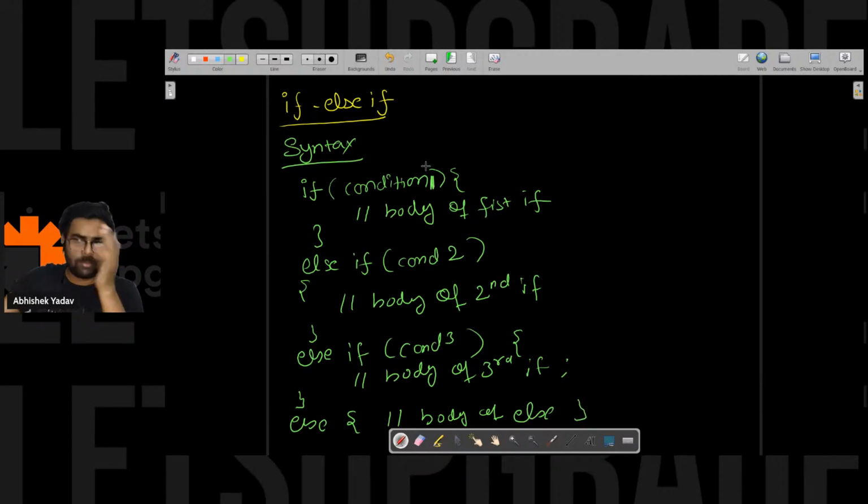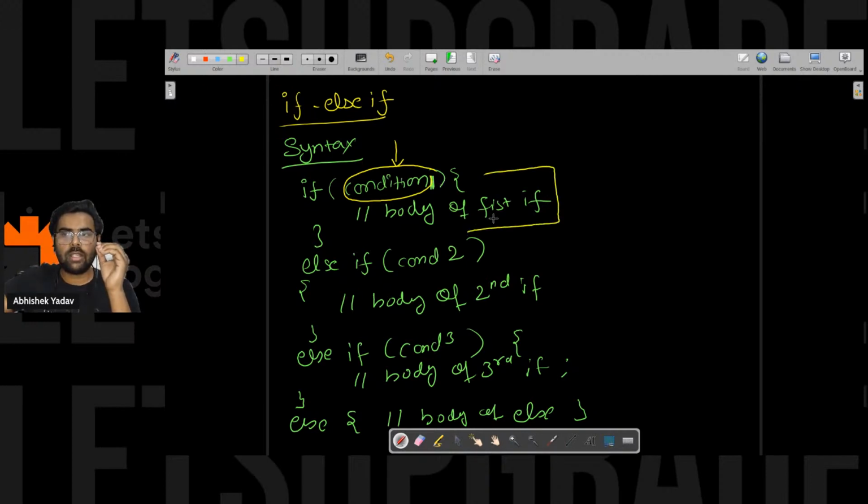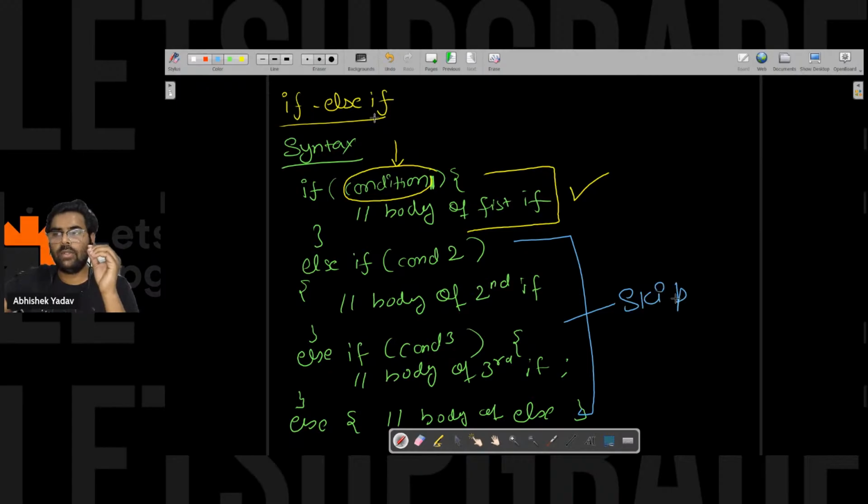So on the problem statement, on the situation, you have to use multiple if else if parts. And how does the execution happen here? For the first time it will check the first condition. If condition 1 is true, it will execute the code of the if block. After executing this code, it will skip the remaining part. It will skip the remaining code after executing the first one. So this is the first case.